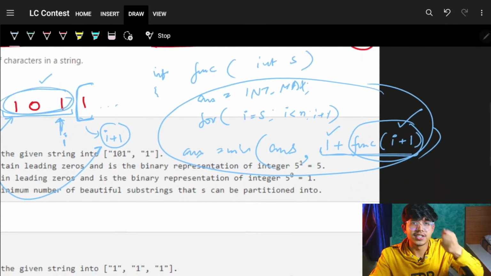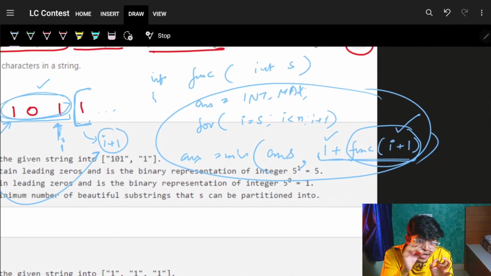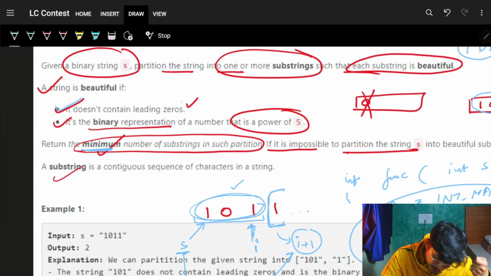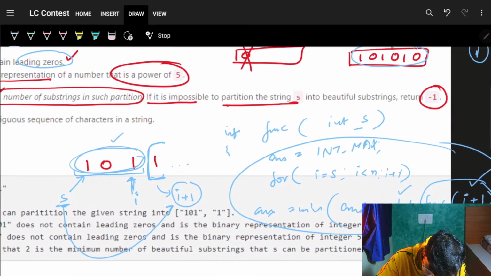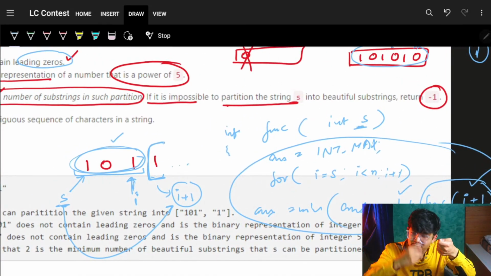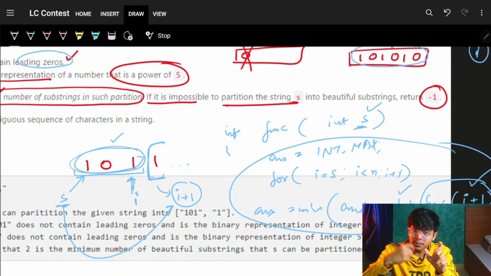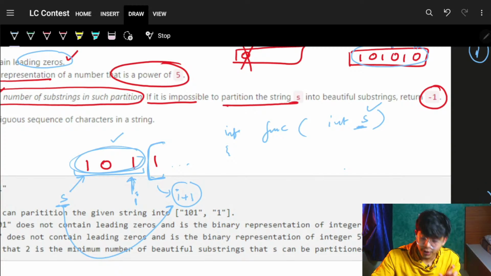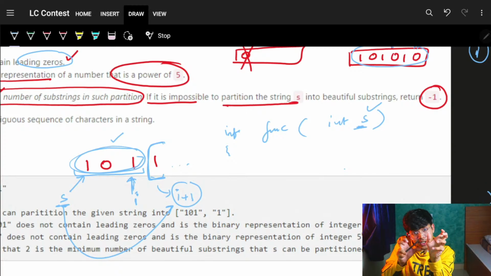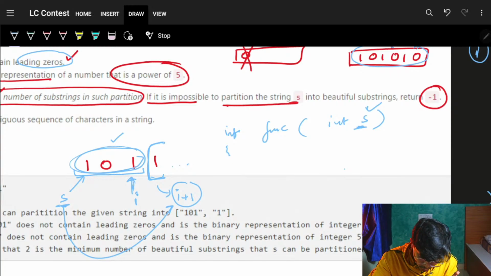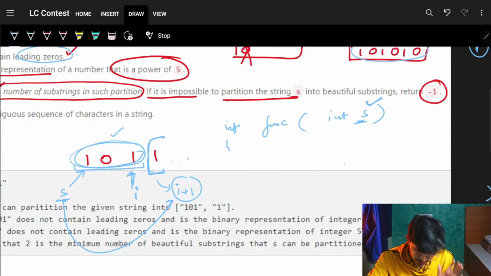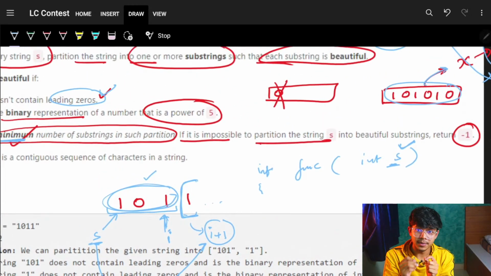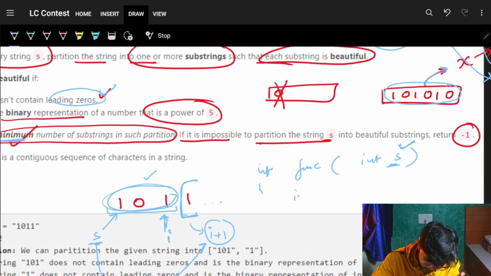Now comes the base condition. When we say base condition, when will it end? Simply by looking at the constraints, it does not start with leading zeros. So before even starting out my recursion, I know I have to start from this S. So before even starting out, now you know what the recursive condition is. Now you know you have to return a minimum. So now you know the return condition. Now you know the condition also. Okay, you have to start from somewhere as S. But if you start from an S, that S should not be a 0.